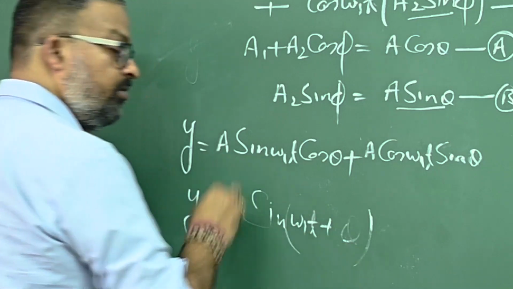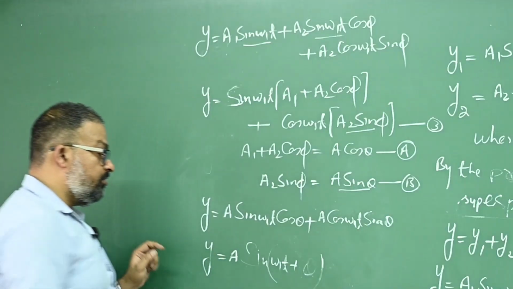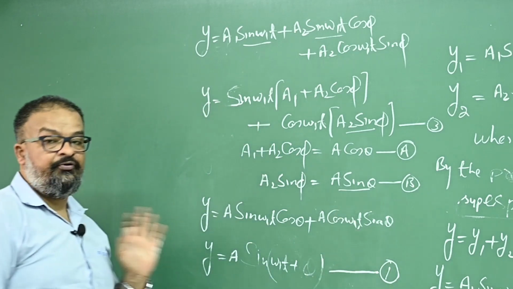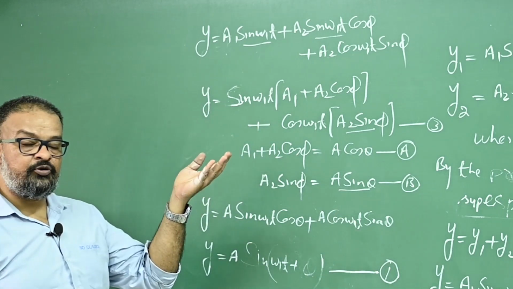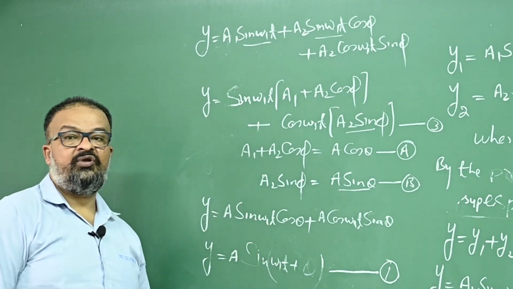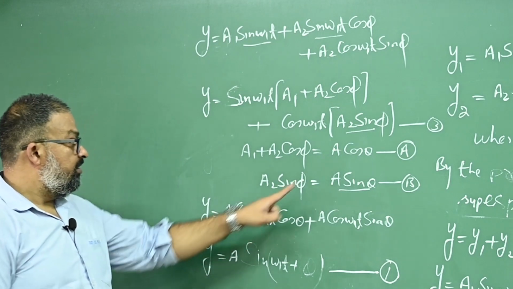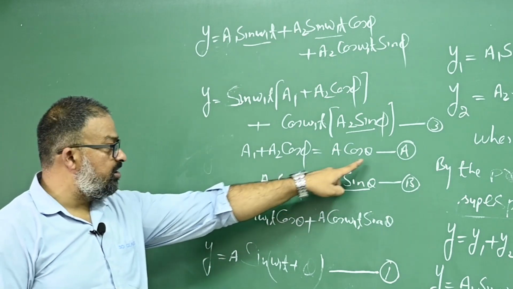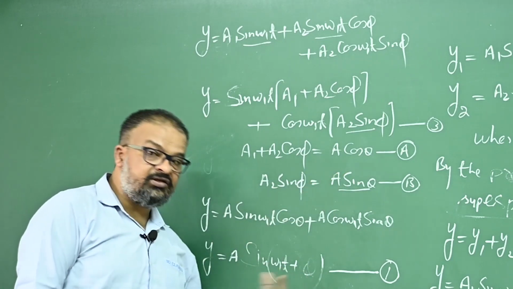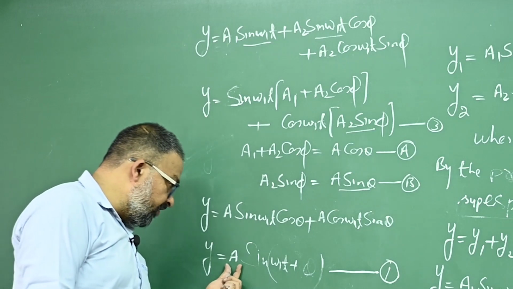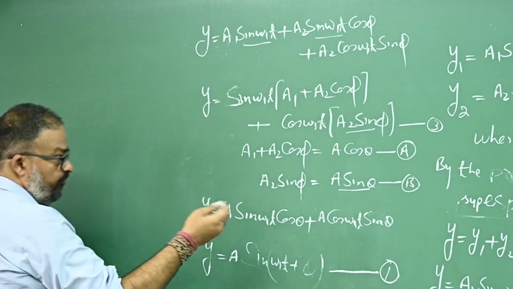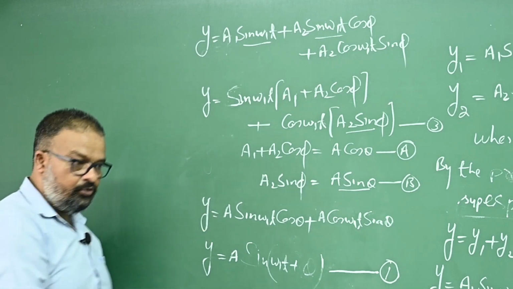Tell me, am I right or not? Yes? Okay. So this is the equation of the new superimposed wave. And which type of superposition are we talking about? We are talking about beats. So this is the equation of beats, right? But there is a problem. This A was supposed, this theta was supposed. We don't know the value of A as well as the value of this theta. So we have to find out the value of A as well as the value of theta. How would I? We have already done this in interference. Yes or no? Okay.